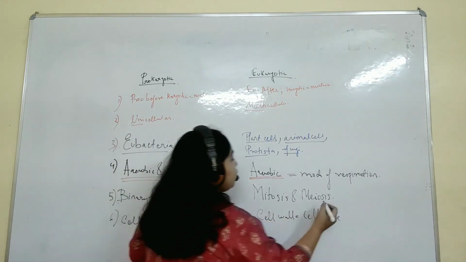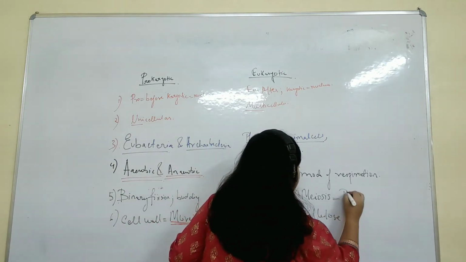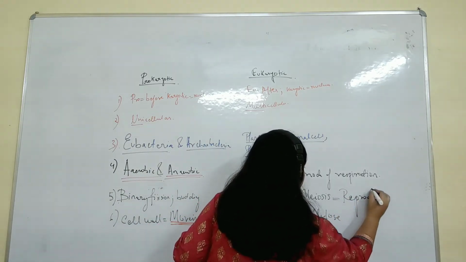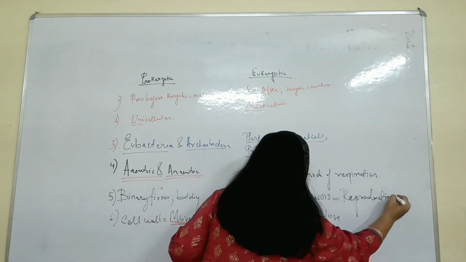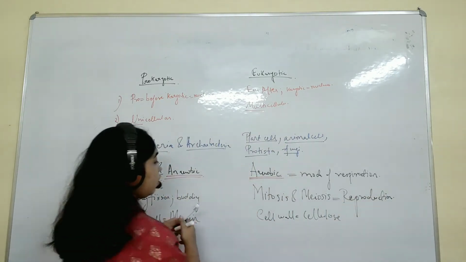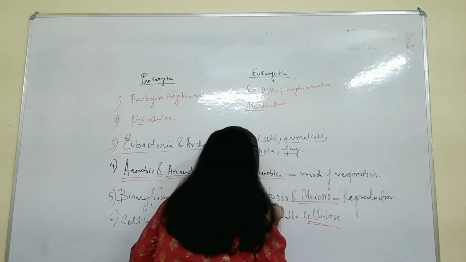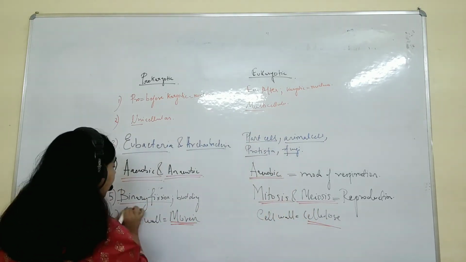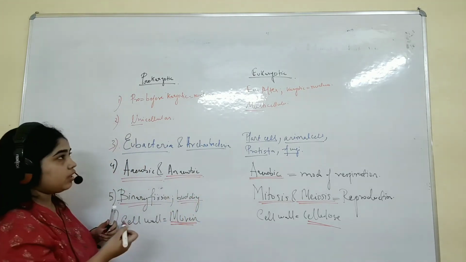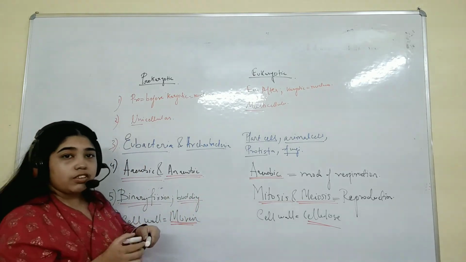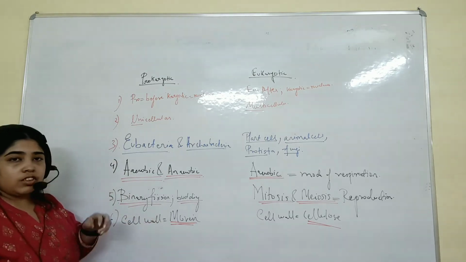This mitosis and meiosis is in terms of reproduction. Understand this very nicely. Here it is meiosis and mitosis, and here it is binary fission. I will be teaching that later, just remember this. Nothing else is required. So let me just revise this. These are the basic things you will understand.